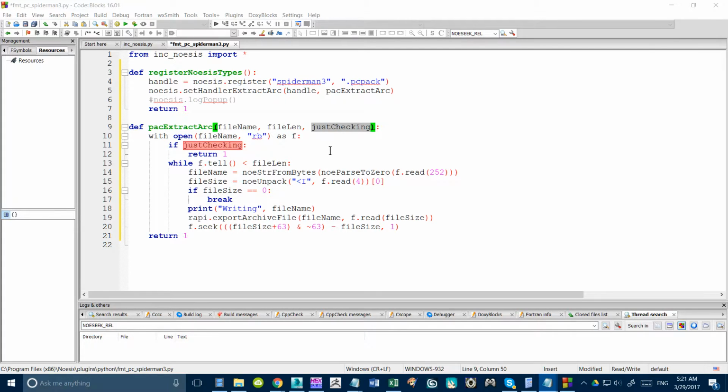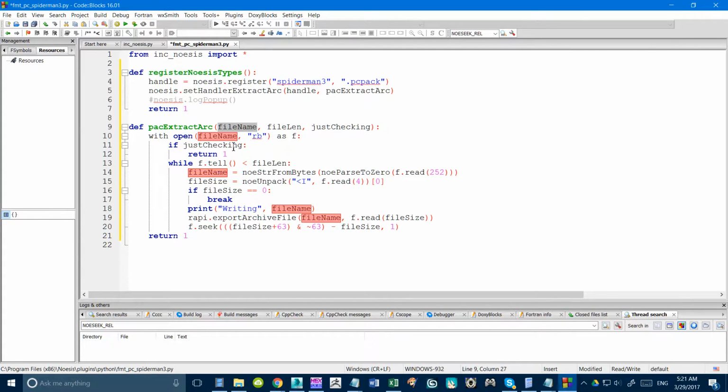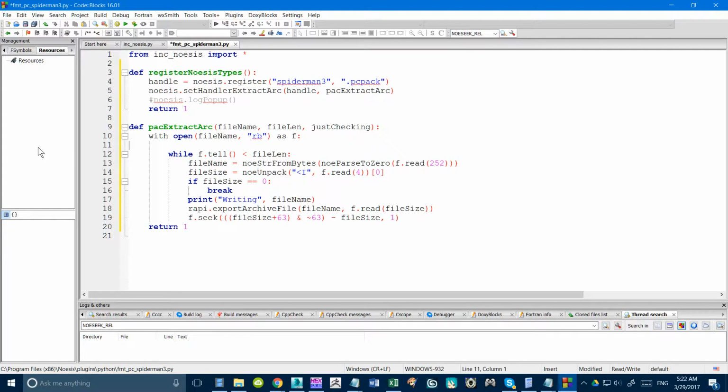Okay. So file name will be just the file name. File length will be the integer value of how long the file is. Just checking seems to be a little bit special, I guess. I don't know exactly how this is working, but if I delete this line, then when I click on a file, Noesis will try to preview that.